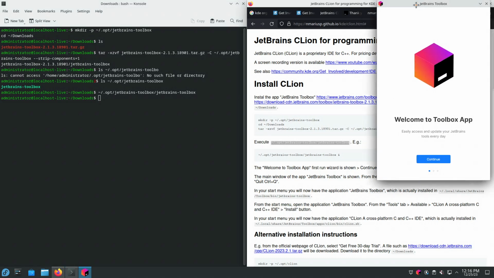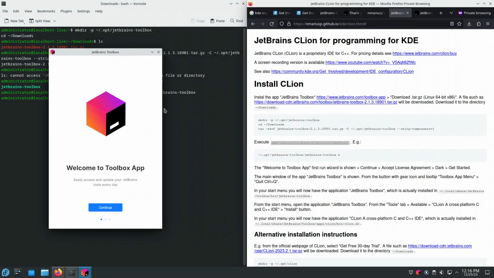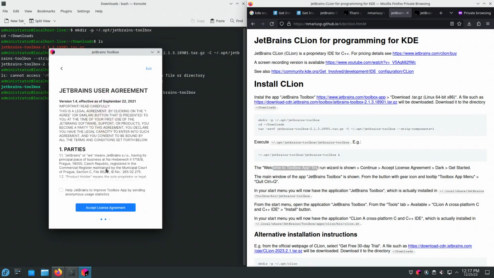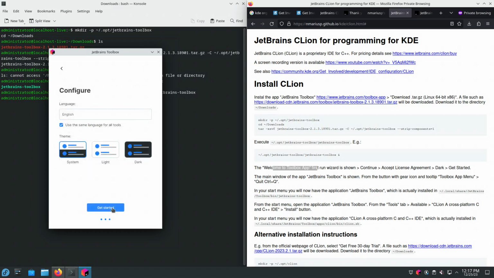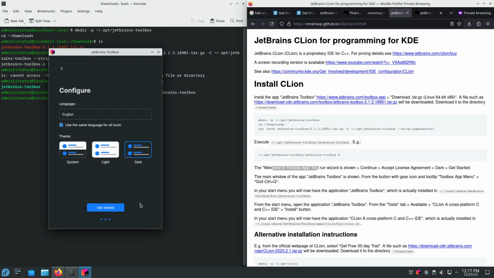And now we're at the first run wizard, where it says welcome to the Toolbox app. Continue. We need to accept the EULA. Let's go with dark this time.